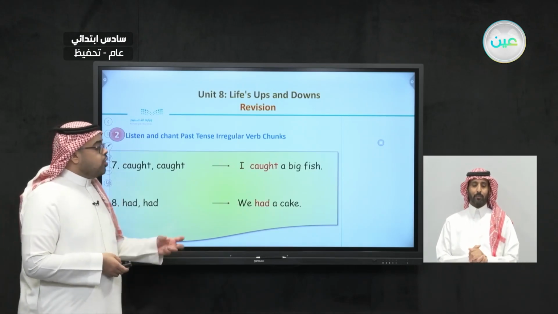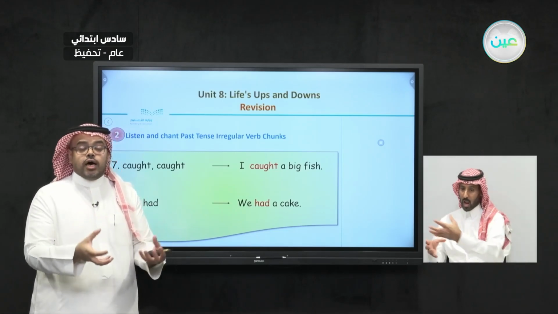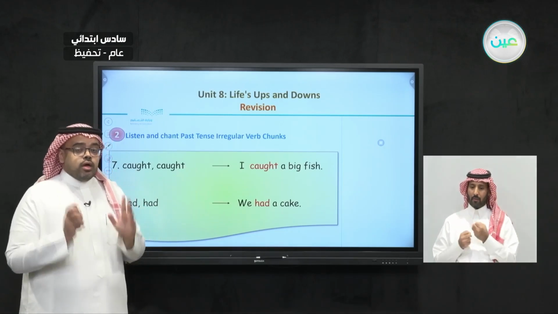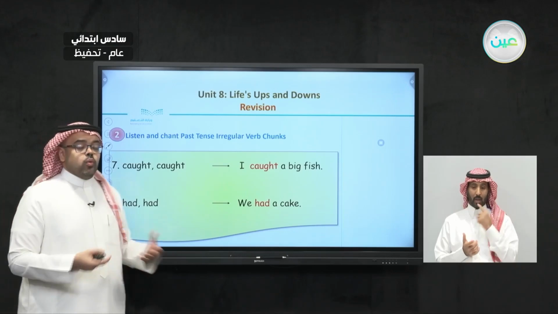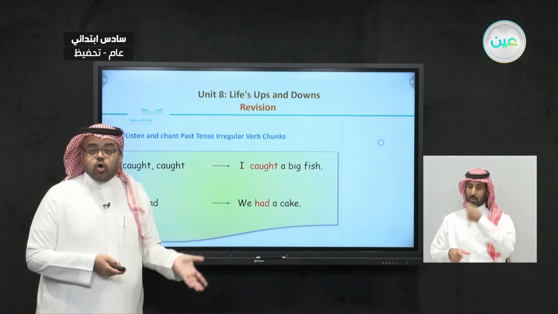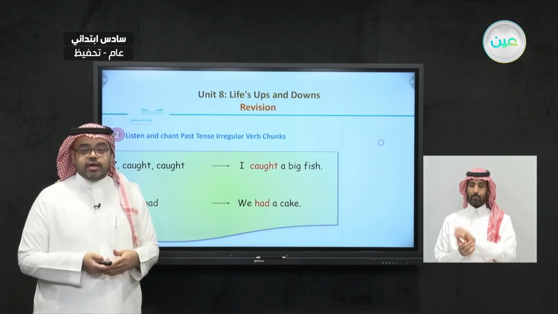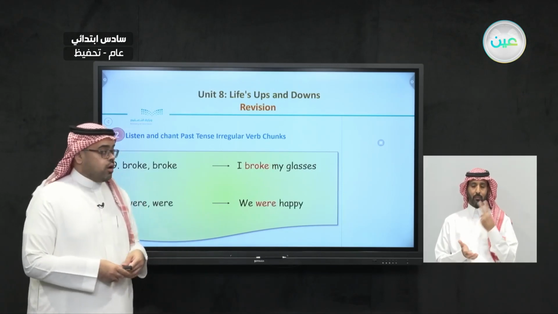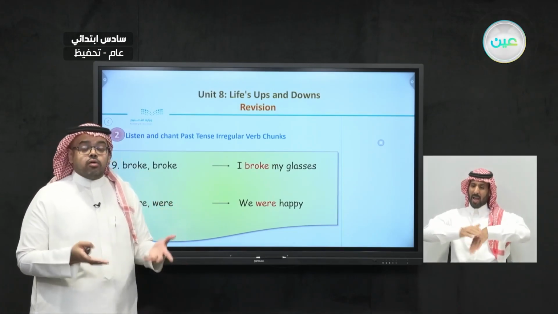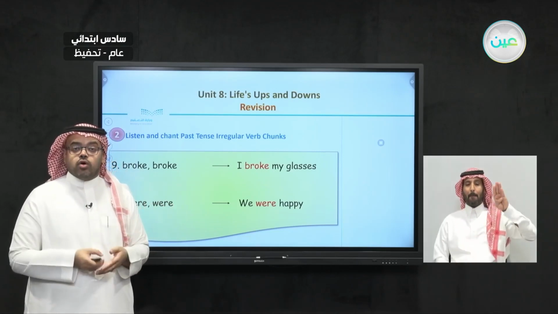And even here, caught. I caught a big fish. It means that I catch a big fish, and this is the past of catch. And number 8, had. We had a cake. Had here is the past of have. Instead of saying we have, we said we had in the past. And the last 2 verbs are broke. I broke my leg, or I broke my glasses. And this broke is the past of break.